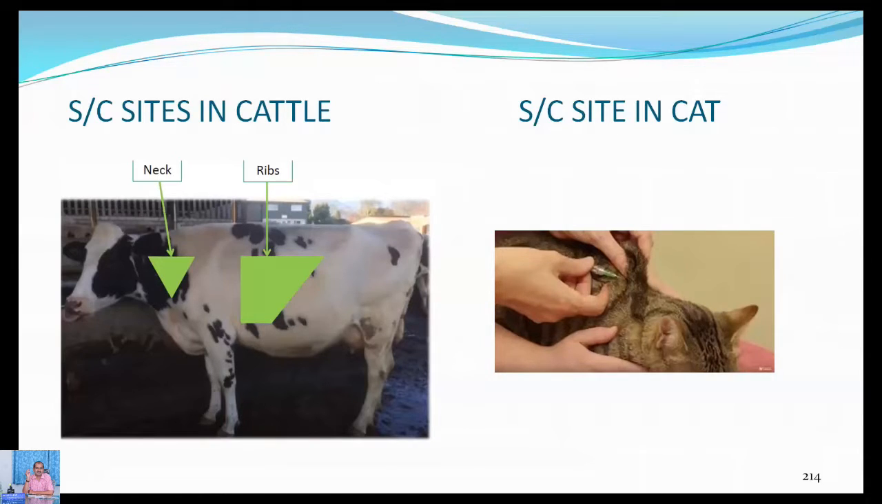And this is the subcutaneous site in the cat, especially the dorsal part of the cat, which should be held in a scruff manner. Then the needle should be inserted below the skin and the injection should be given. And before giving any injection or administration of any drug, a proper restraint method should be used.